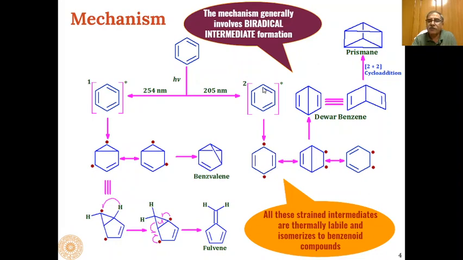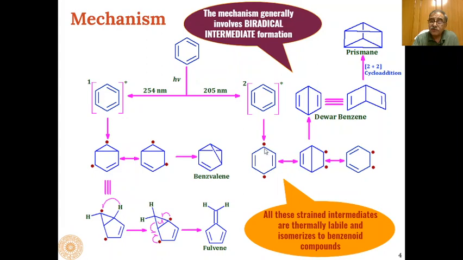So now we are left with one electron at this place and one electron at this place. So when the second excited singlet state is formed, we will get 1,4 biradicals. In the first excited state we have seen 1,3 biradicals, whereas in this case we will get a 1,4 biradical.